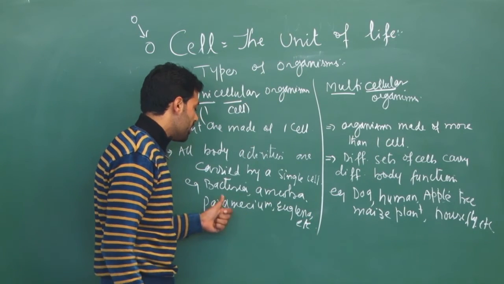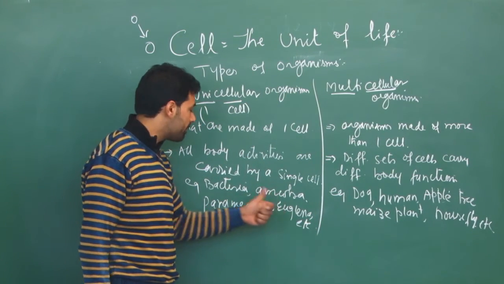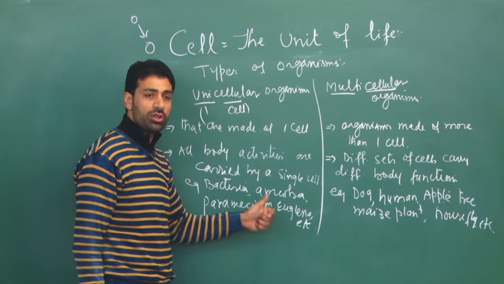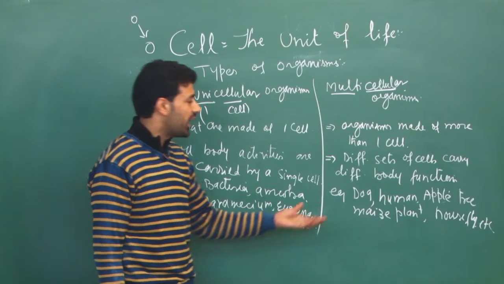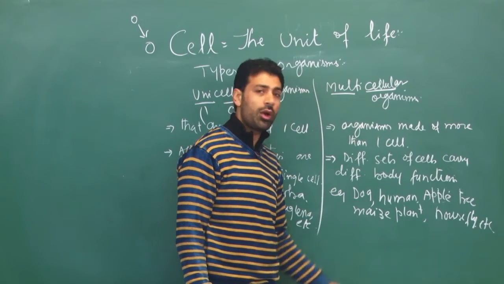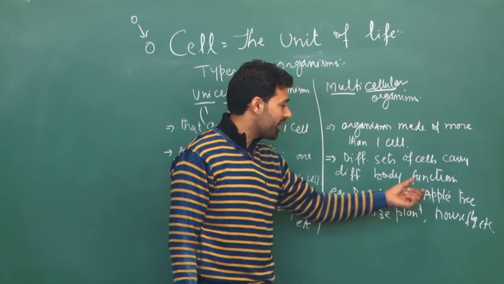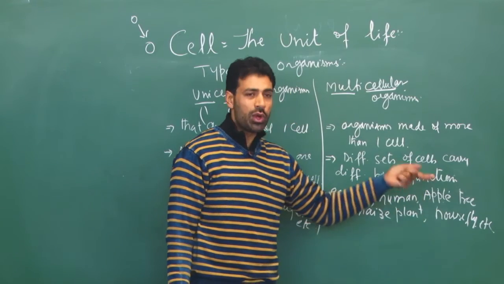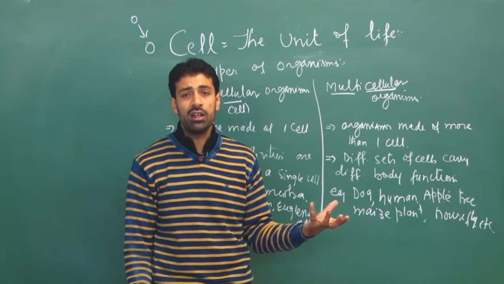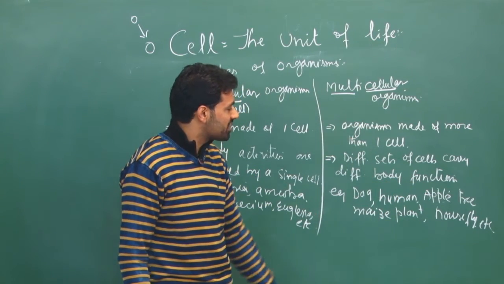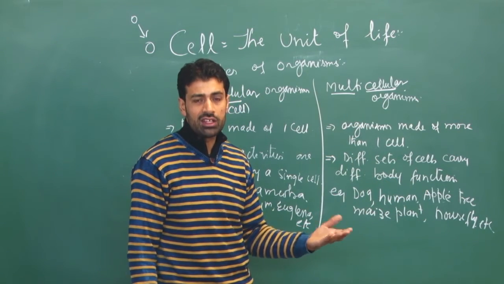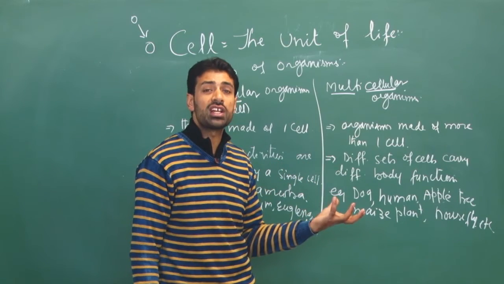In unicellular we have bacteria, amoeba, paramecium, euglena, and so on. And in multicellular, we have dog, human, apple tree, maize, housefly, all of which are made up of more than one cell. Normally, the majority of multicellular organisms can be seen without using any microscope.